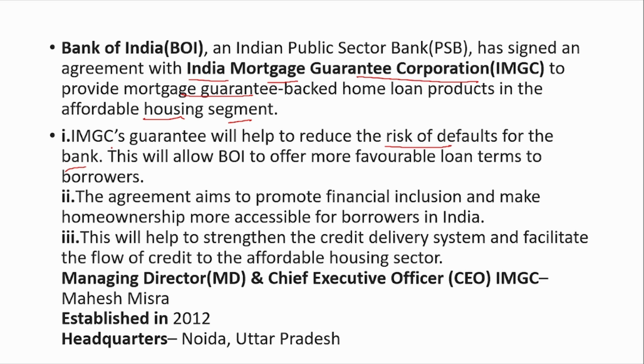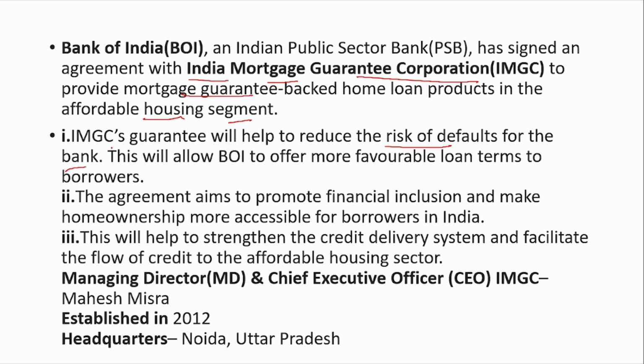See, suppose I am a customer. I am going and visiting Bank of India to avail a home loan. Now, let's say the project cost of the house is 10 lakhs. So, I avail a home loan and Bank of India sanctions it. Now, before this IMGC comes into the picture, say the down payment is 20% and I have an interest rate of 8%. Down payment 20% means I have to contribute 2 lakhs and the bank will provide me 8 lakhs.